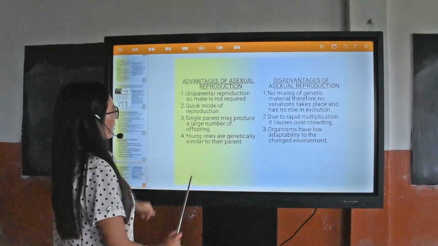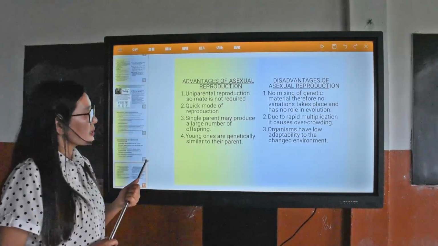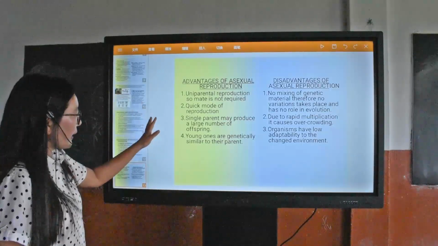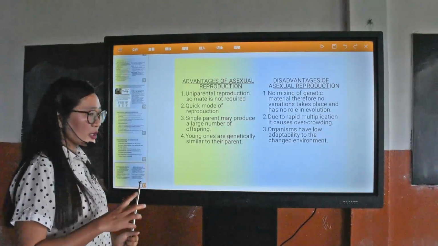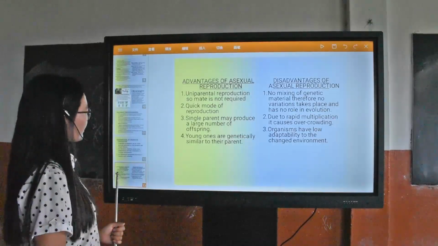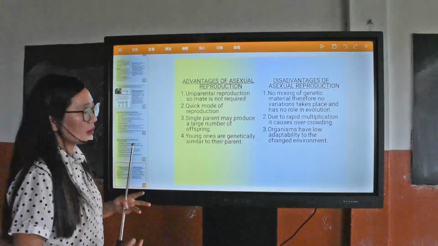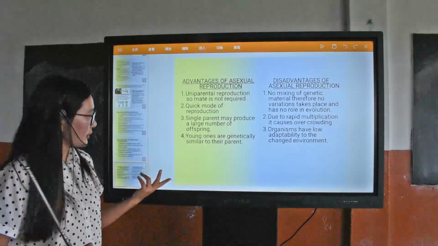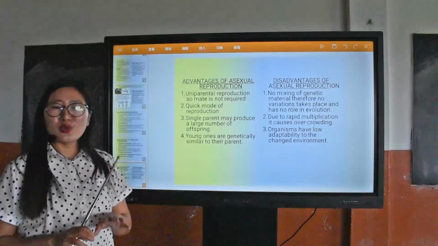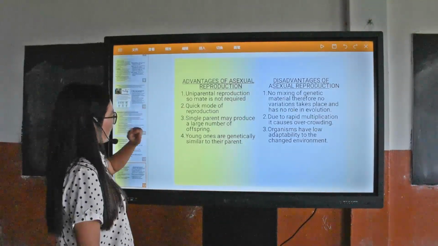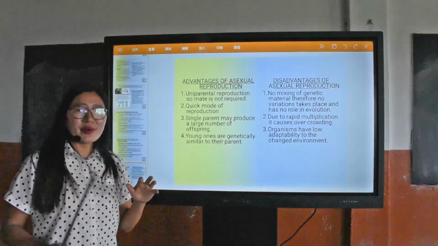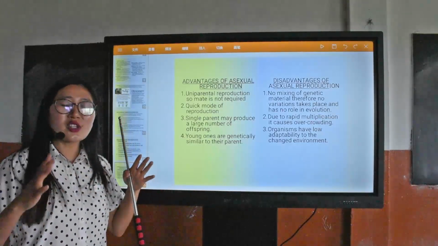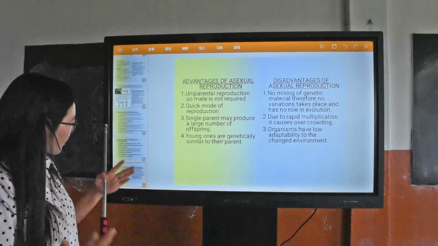Now, as a whole, the advantages and disadvantages of asexual reproduction. Number 1, advantages. In asexual reproduction, since reproduction is from a single parent, they don't require a mate. They don't require reproductive organs for male and female. It is uniparental reproduction, so no mate is required. Number 2, it is a very quick mode of reproduction. Within a short period of time, a large number of organisms can be produced.